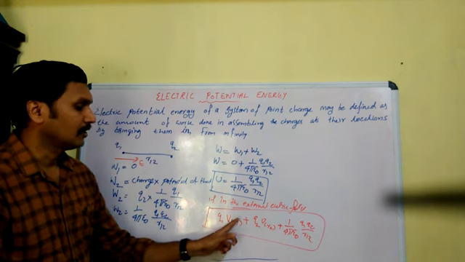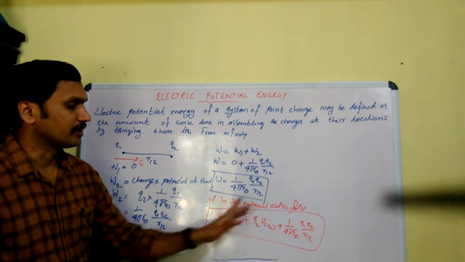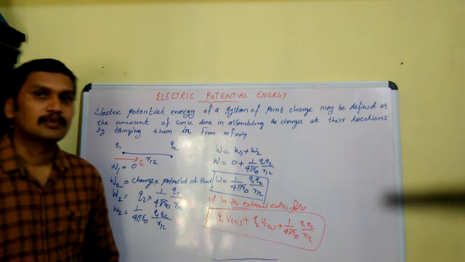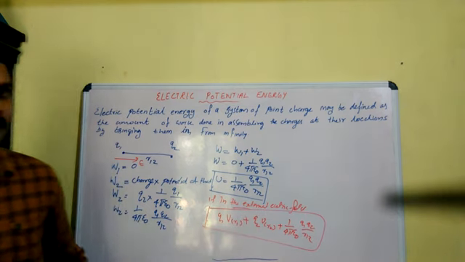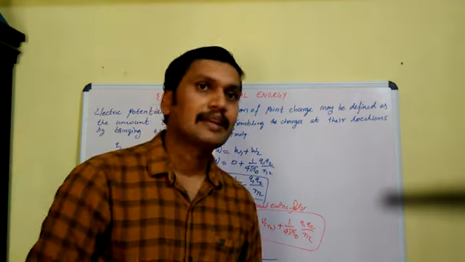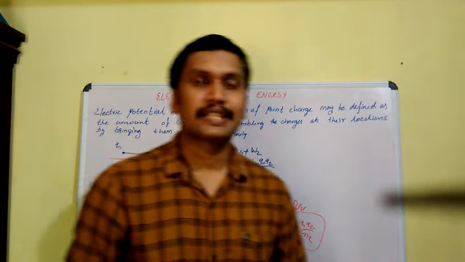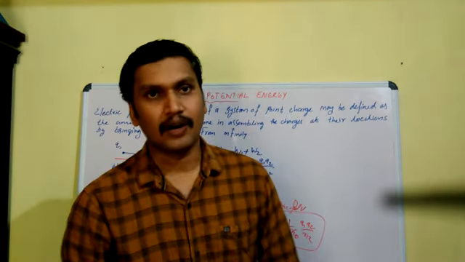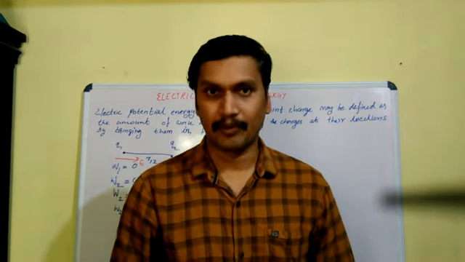So Q1 V(R1) plus Q2 V(R2) plus 1 by 4 pi epsilon 0 Q1 Q2 by R12. This is the potential energy of a system of 2 point charges.